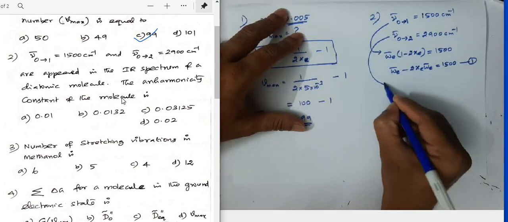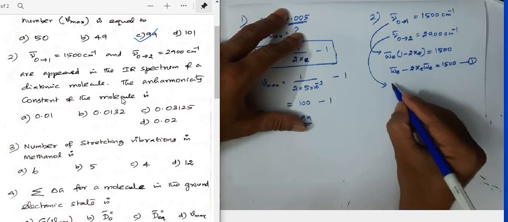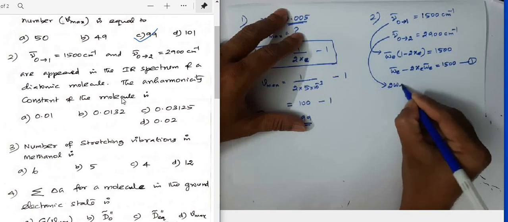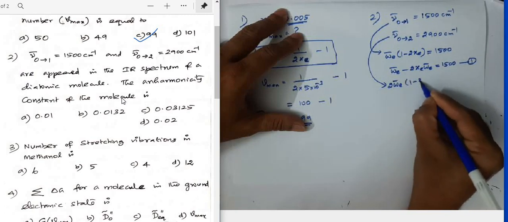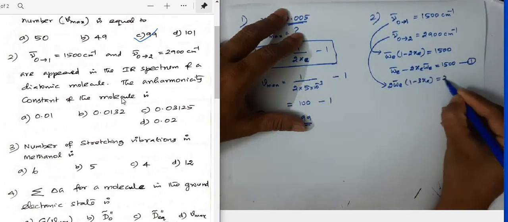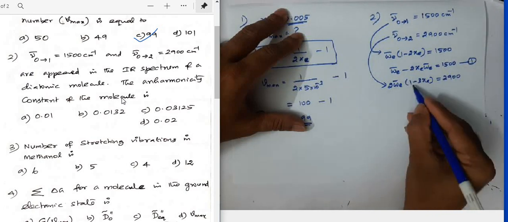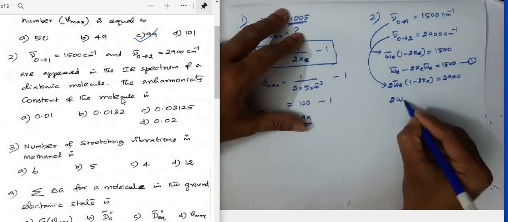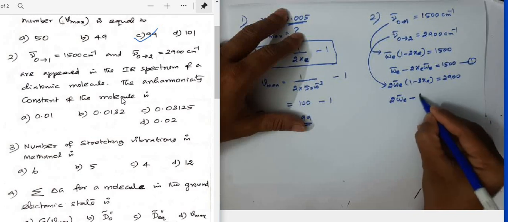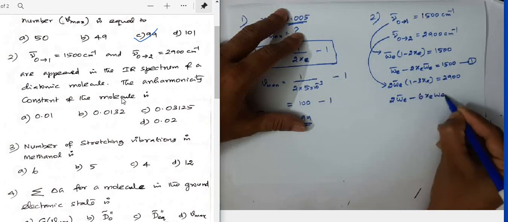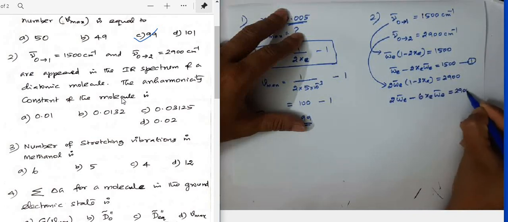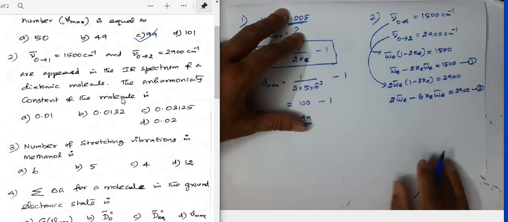Similarly, for the first overtone transition, we can write 2 omega e bar into 1 minus 3 xe equal to 2900. If I multiply inside, I get 2 omega e bar minus 6 xe omega e bar equal to 2900. I'll take this as equation number 2.